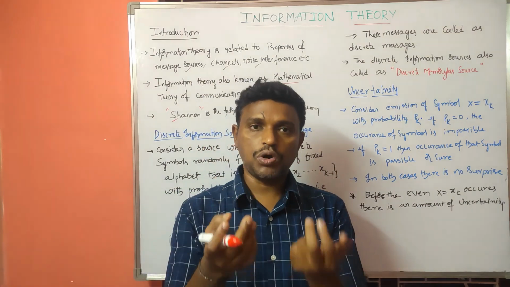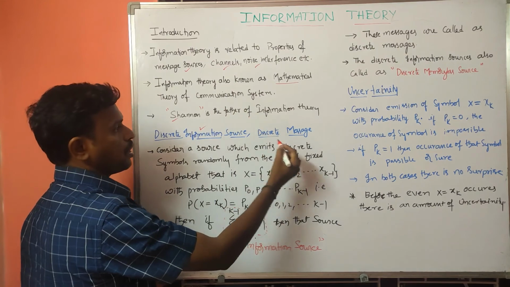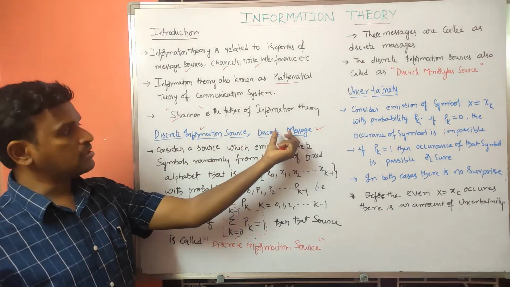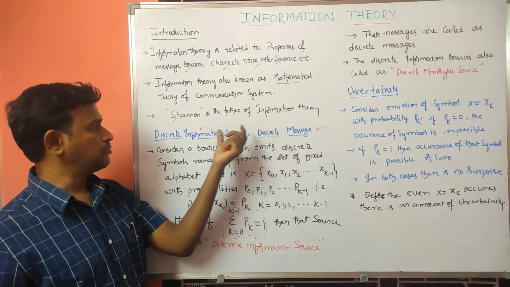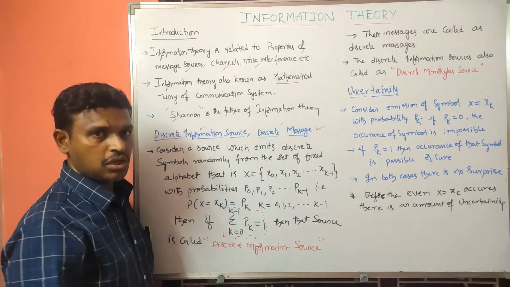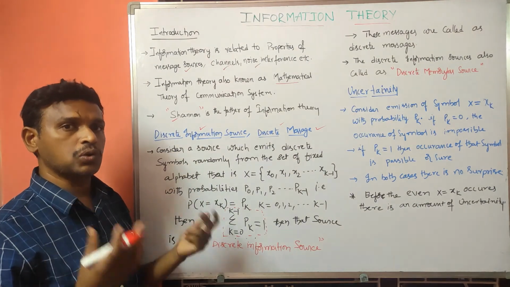So the message generated from the discrete information source is called a discrete message. But what is the discrete information source, or discrete source?